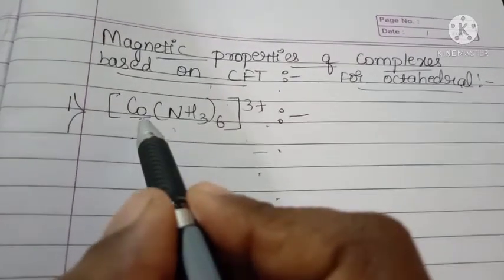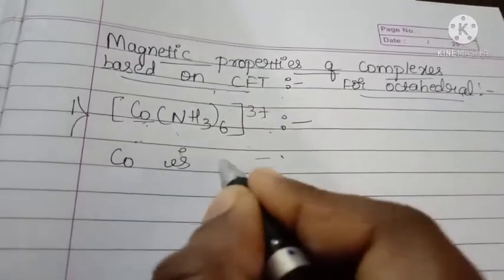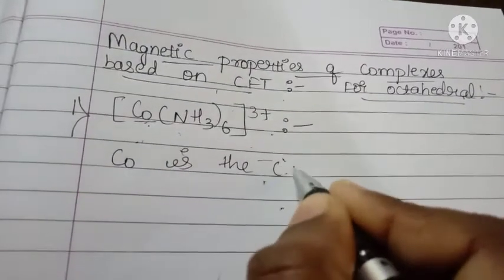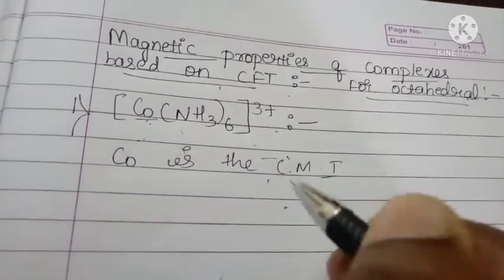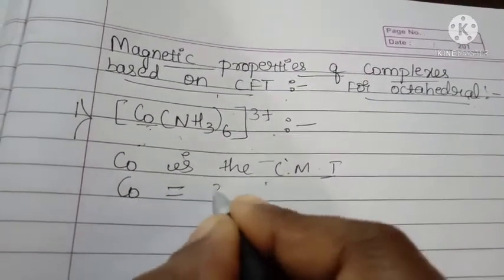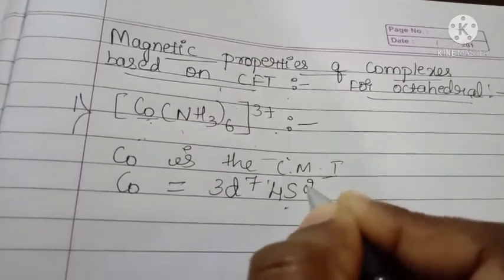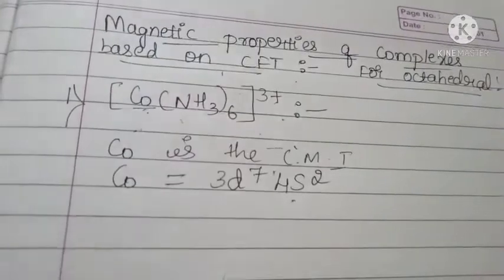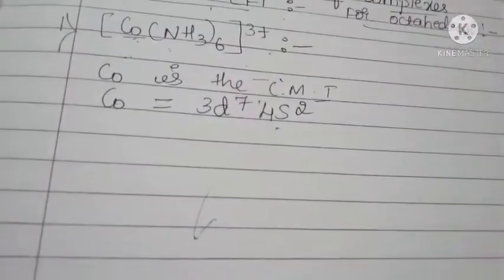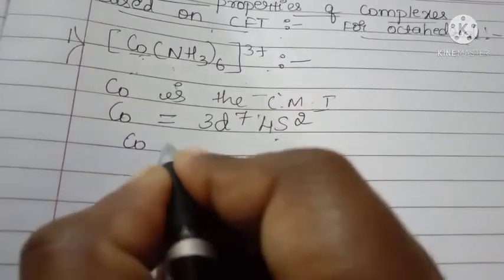Okay, here cobalt is the central metal atom, the central metal ion. The outermost electronic configuration is 3d7 4s2. Okay, 3d7 4s2. Next you have to calculate the oxidation state of cobalt.